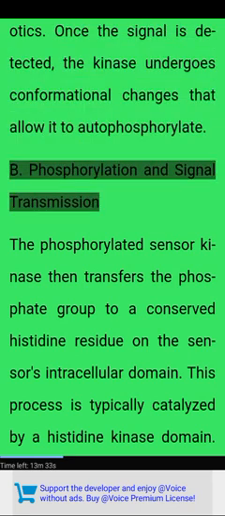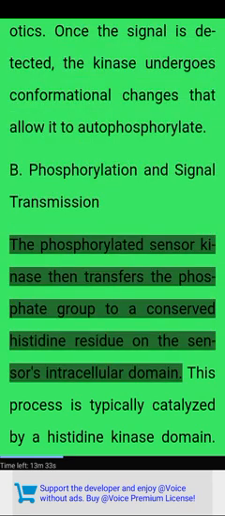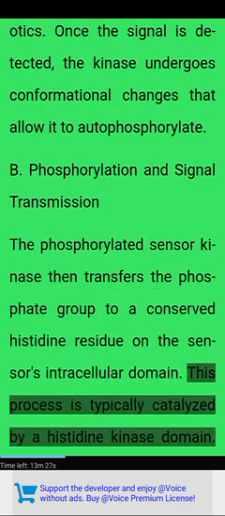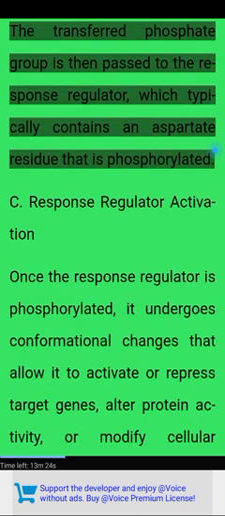B. Phosphorylation and signal transmission. The phosphorylated sensor kinase then transfers the phosphate group to a conserved histidine residue on the sensor's intracellular domain. This process is typically catalyzed by a histidine kinase domain. The transferred phosphate group is then passed to the response regulator, which typically contains an aspartate residue that is phosphorylated.